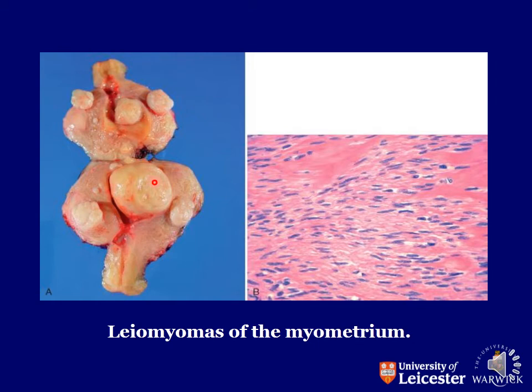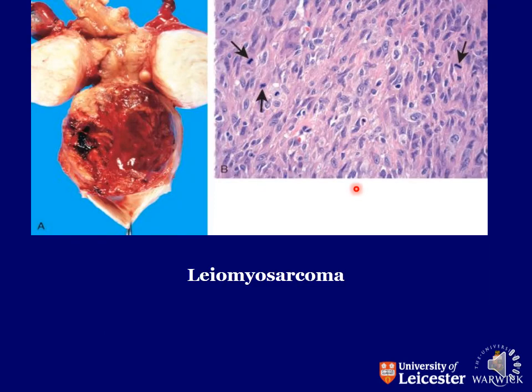Again, another picture of a benign tumor, leiomyoma. This is a gross picture, and this is a microscopic picture of leiomyoma of the myometrium. This is the picture of leiomyosarcoma, the malignant tumor arising from the smooth muscle of the uterus. Here you can see the atypia of the cells, having atypical mitotic activity, cellular and nuclear pleomorphism, hyperchromatism. This is atypical mitotic activity. So all these features of atypia and malignancy are seen in this tumor, and it shows invasiveness. So it is leiomyosarcoma, and this is a gross picture of that leiomyosarcoma.